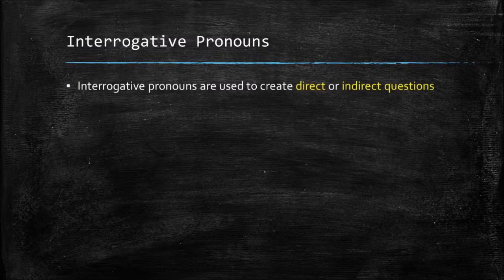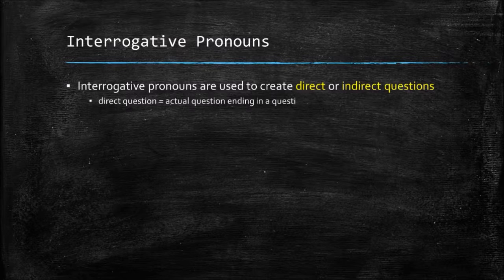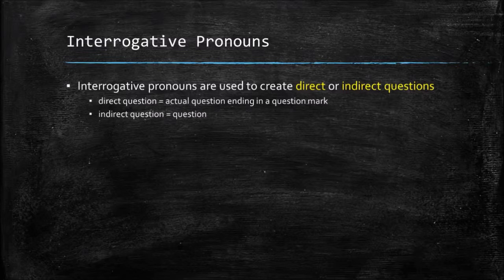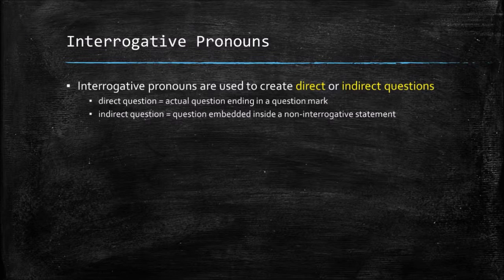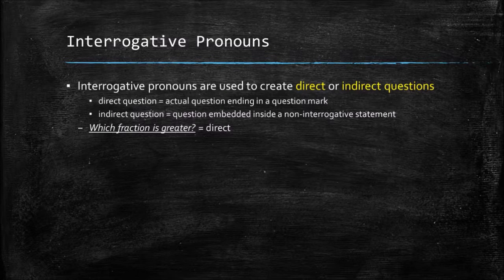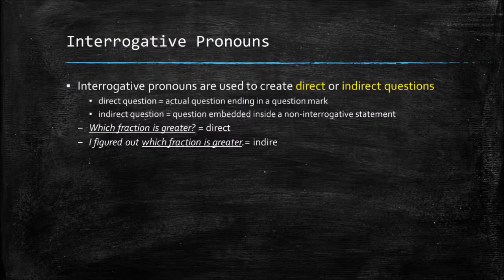Interrogative pronouns are used to create direct or indirect questions. A direct question is an actual question ending in a question mark. It's the first thing we think of when we hear the word question. An indirect question is simply a question embedded inside a non-interrogative statement. Which fraction is greater? Question mark. That's a direct question. I figured out which fraction is greater. That's an indirect question because you see it's buried inside of a declarative statement.